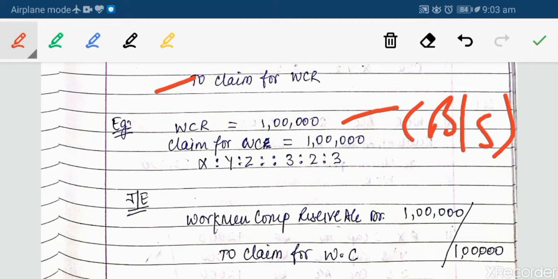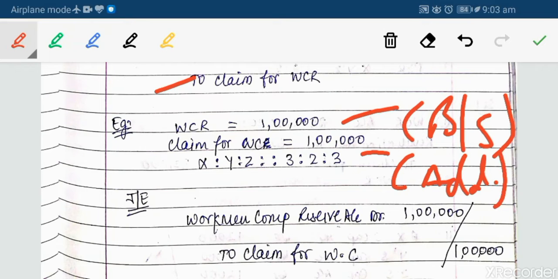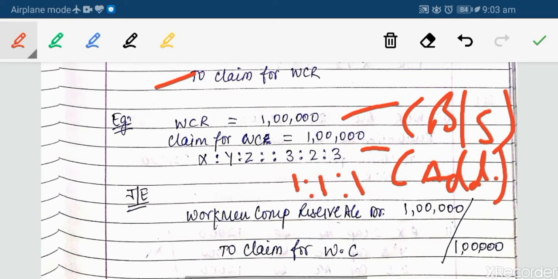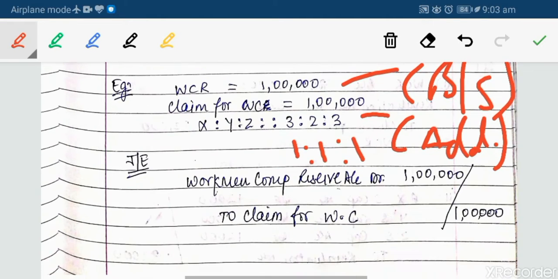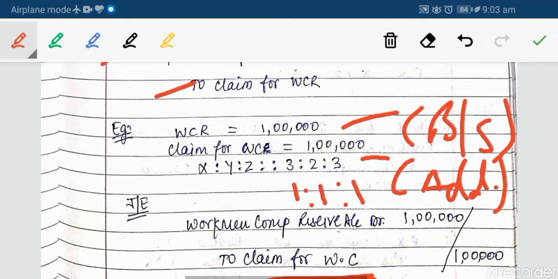And the claim will be represented in the additional note, adjustment entries will be there, and the same XYZ are sharing profit in the ratio 1 is to 1. Okay, so now when we move towards it, we have WCR rupees 1 lakh, and this amount will be transferred to claim for workman compensation account, and nothing will be distributed among the partners.